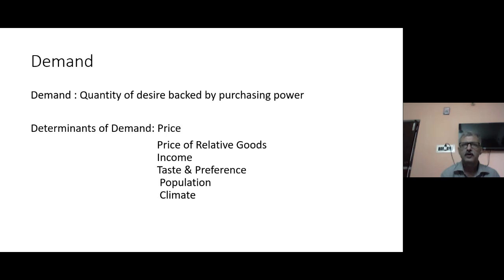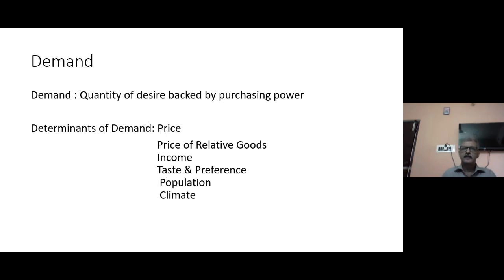Suppose I want to have 5 houses, but I have the purchasing power of buying only 2 houses. So I may have a need of 5 houses, but my demand is not 5, it is only 2. Why? Because I have the purchasing power of having only 2 houses. So demand cannot be considered as the quantity of all desires, rather it is the quantity of desires which can be backed by purchasing power.